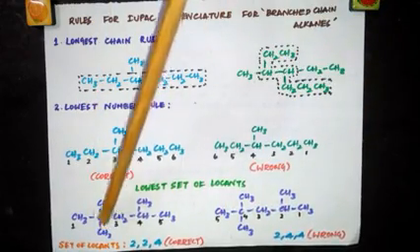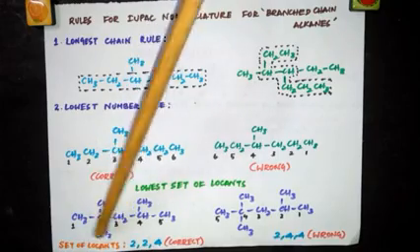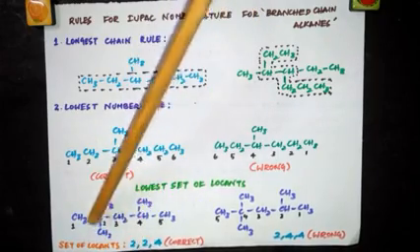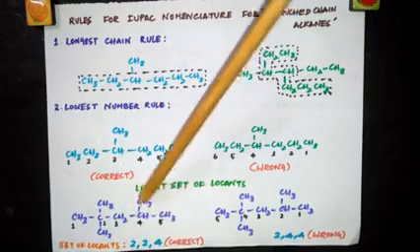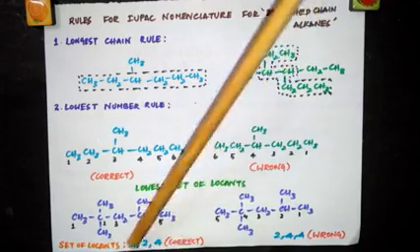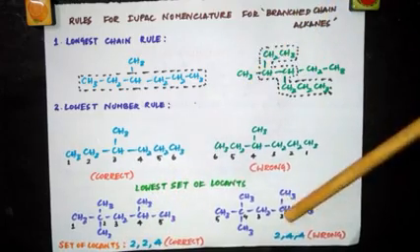And what is the set of locants here? In second position I have 2 methyl groups, so I have to write the number 2 twice. 2, 2. See, in second position 2 substituents, so 2, 2. In fourth position I have a substituent, put 4 here. 2, 2, 4.